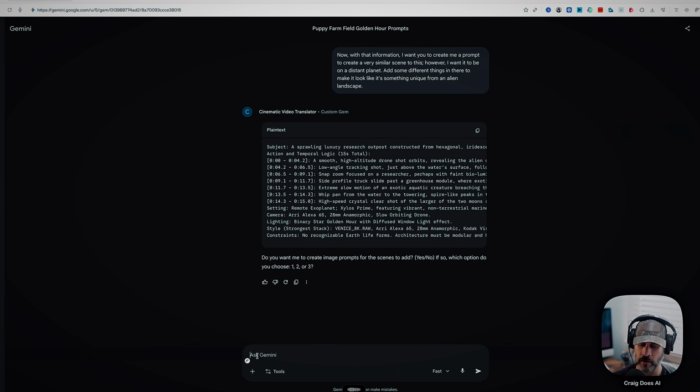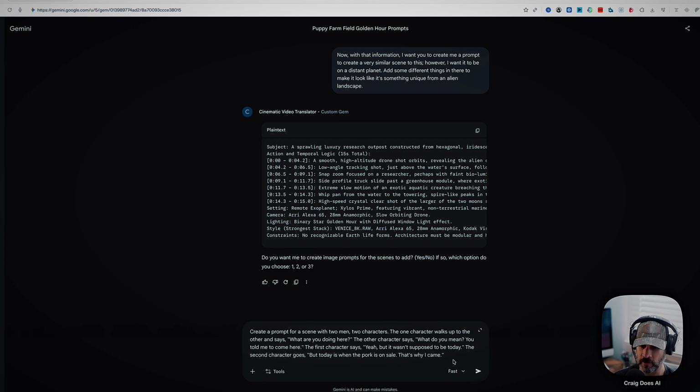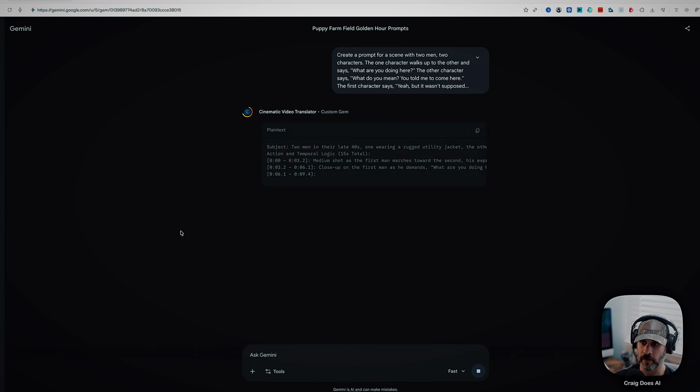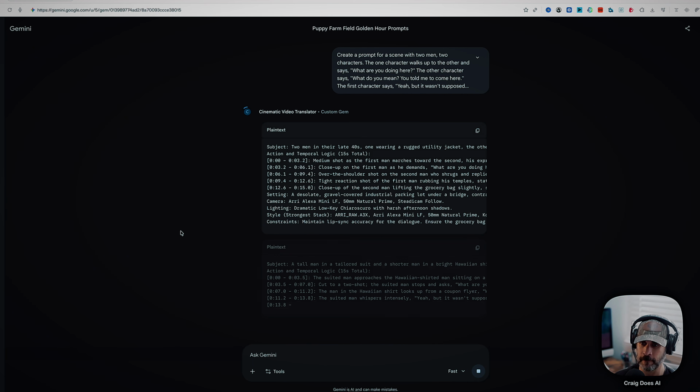The one character walks up to the other and says, "What are you doing here?" The other character says, "What do you mean? You told me to come here." The first character says, "Yeah, but it wasn't supposed to be today." And the second character goes, "But today is when the pork is on sale. That's why I came." So I use WhisperFlow to dictate that in there, and then I'm going to hit submit. It's going to create the three different prompts for me that you can kind of see.